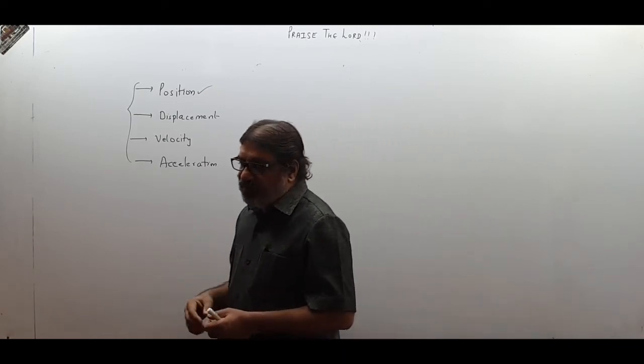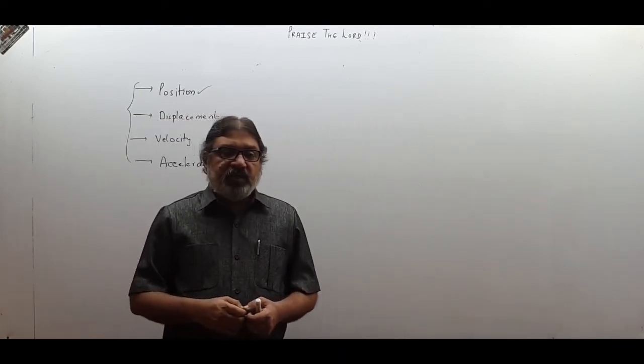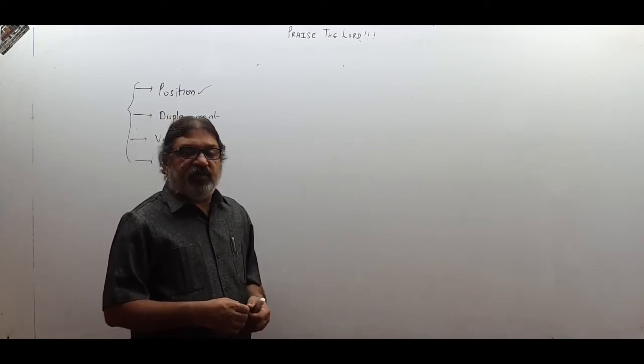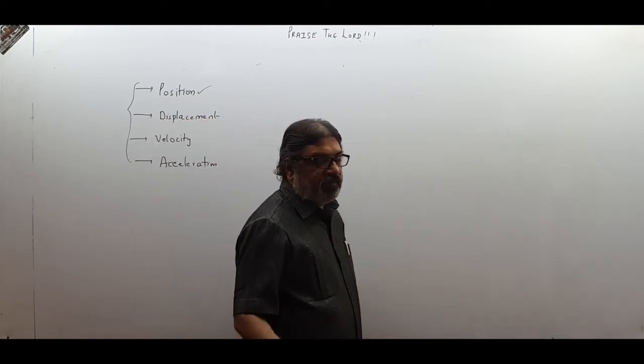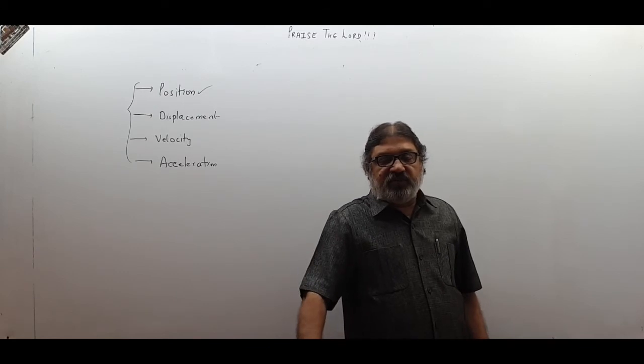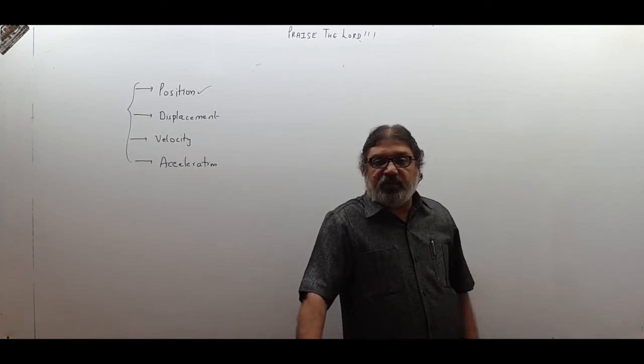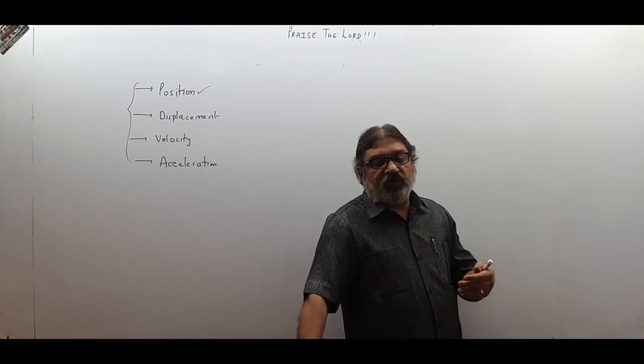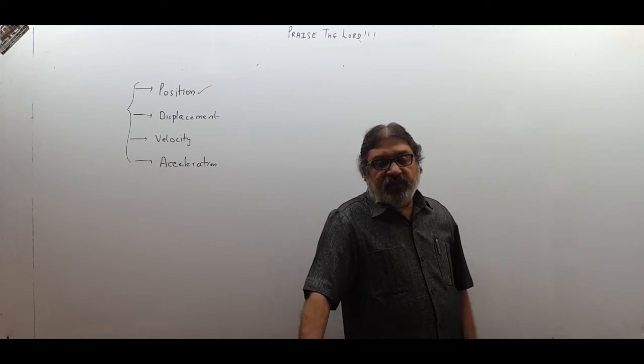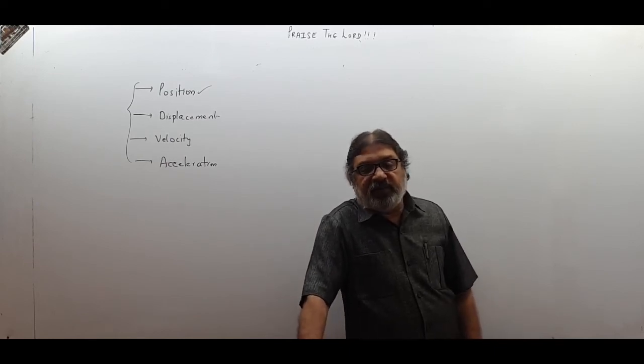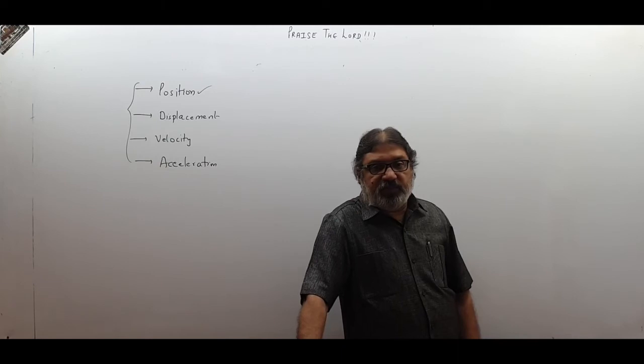Now we come to displacement. Displacement will be the shortest distance between the initial point and the final point. Shortest distance between the initial point and the final point. Supposing a body goes from A to B, then what is the shortest distance between A and B? That will be the displacement.